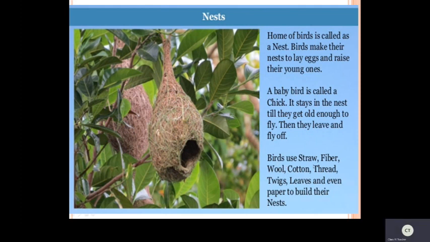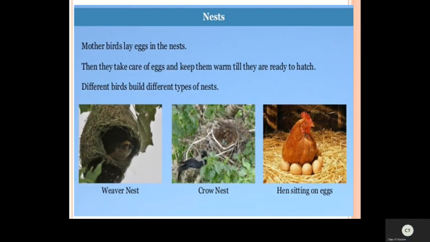Now see here, birds use straw, fiber, wool, cotton, thread, twigs, leaves and even paper to build their nest. So who built this nest, children? Tailor bird. Now see here, this is a weaver nest. Now see here, this is a crow's nest.